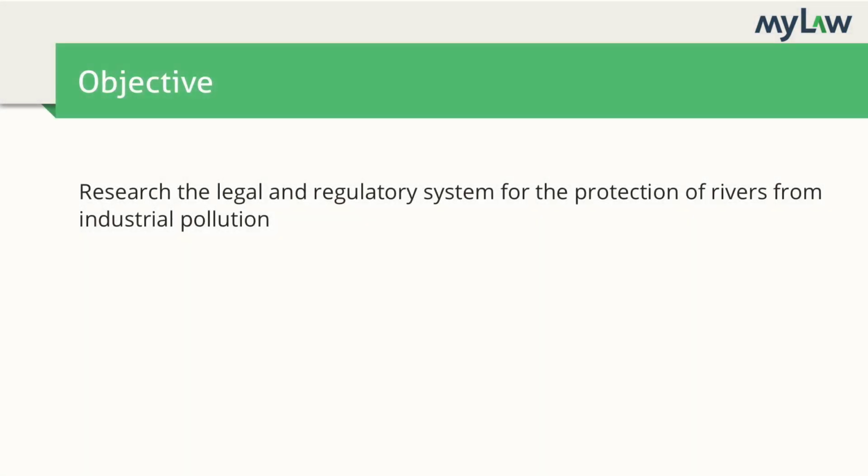Your task is to look into the legal and regulatory system for the protection of rivers in India and the penalties that may apply to polluters. Imagine you know nothing at all about the law in this area. What's the first step? As always, we have to start broadly in coming up with some keywords.